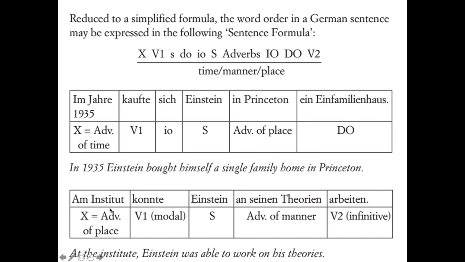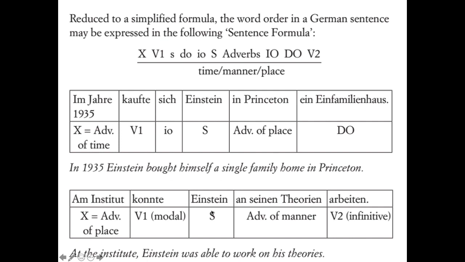So we have Am Institut konnte Einstein an seinen Theorien arbeiten. So now we have the same thing. We're going to start out our sentence with something other than the subject to emphasize it: at the institute. Same as in English, you could do it that way. And then our conjugated verb in the second position happens to be a modal verb in the simple past.